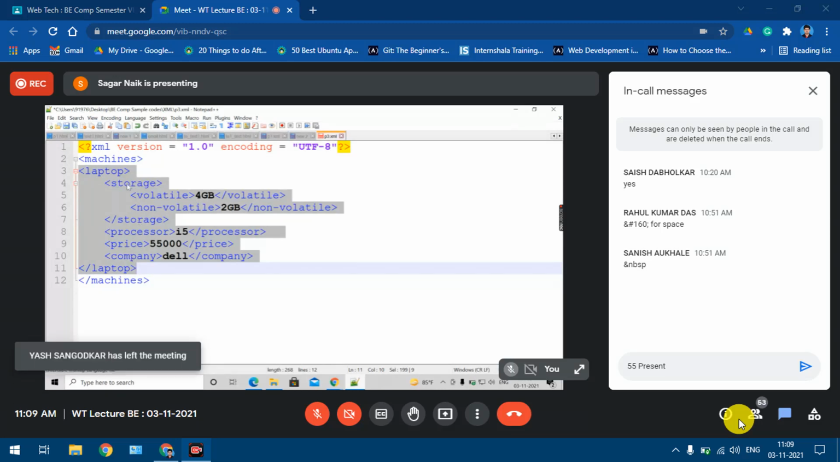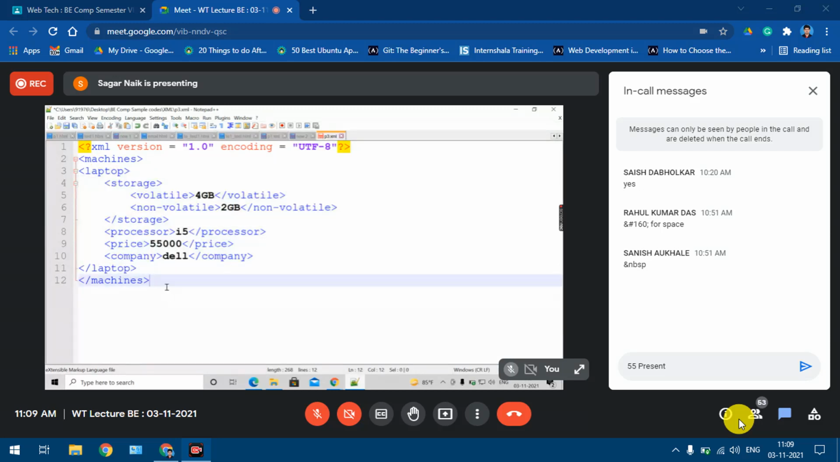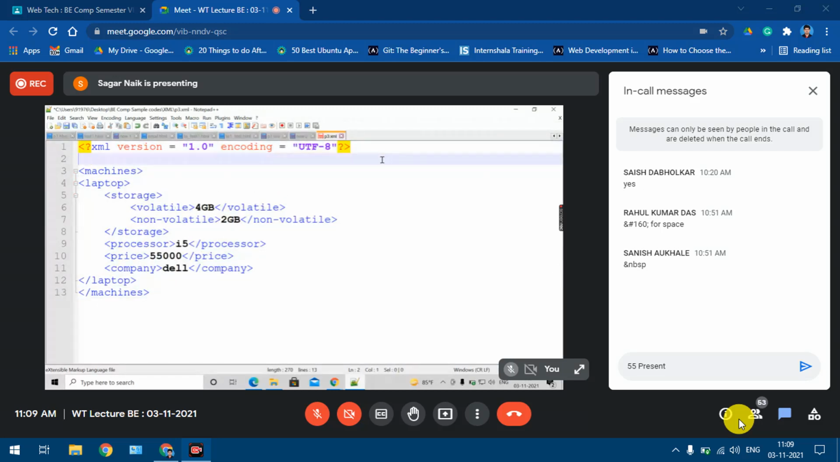But if you look at the storage element, again there is a nesting. Storage element is having some children. Now, who are the children of storage element? Volatile and non-volatile. I hope you understood what is happening over there, right? So if you start writing the DTD for this, what will happen? Okay, so I'll start writing the DTD for this. I hope you understood the overall structure.